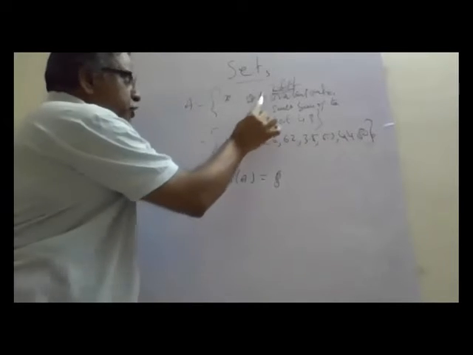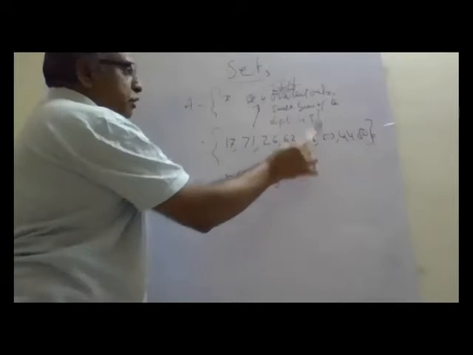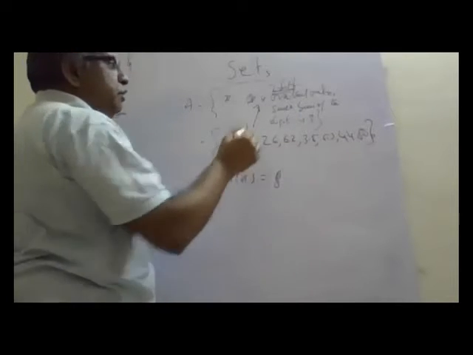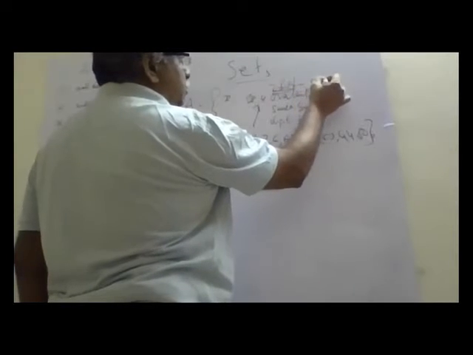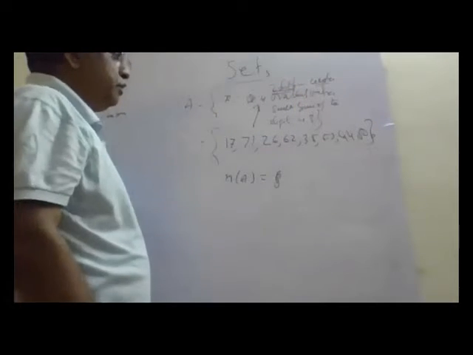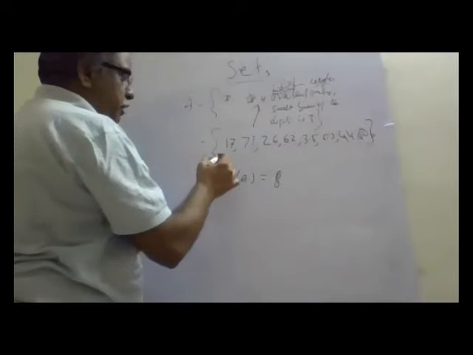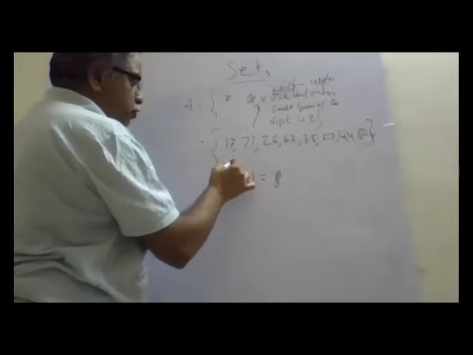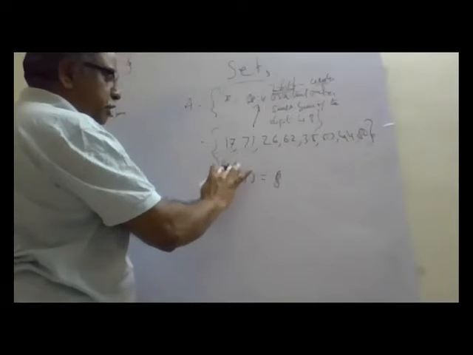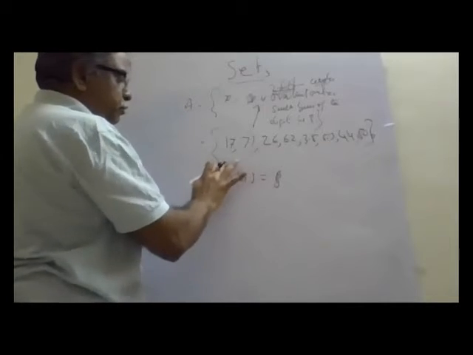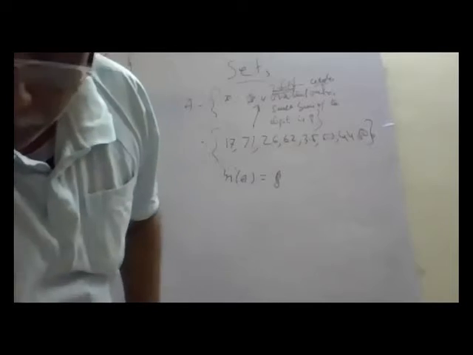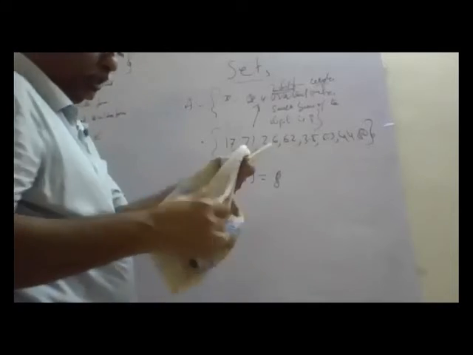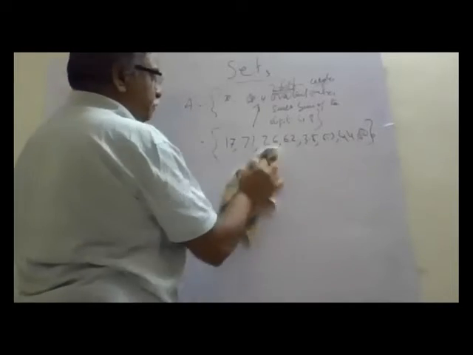So I have to write 2-digit natural number. If I write 2-digit whole number, then I will get 08, but 08 becomes a 1-digit number. It is not a 2-digit number. So still the answer is the same.